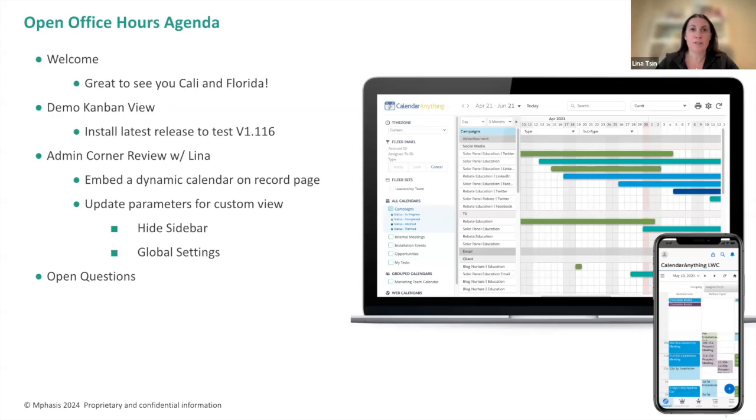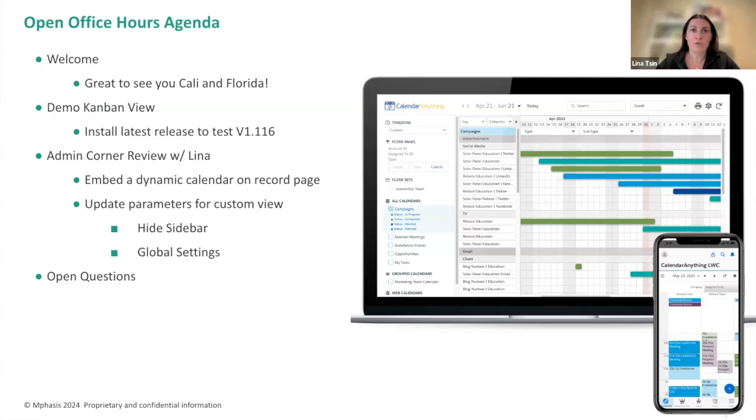Essentially, it will expose your Salesforce data to external users in a read-only format. They'll be able to read the information from your org, but will not be able to edit, delete, or create new records. That's a great way to share your calendars with users outside of your Salesforce. You can also embed the force.com site in your website. You can include a link to the force.com site in your emails or any other materials that you might need.